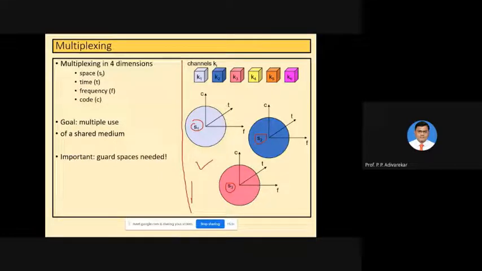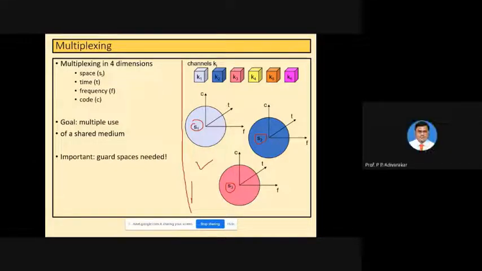You might have seen this particular concept in FM radio. FM radio uses space division multiplexing, where the same station frequency can be used in different cities. For example, 93.5 FM is an FM channel which transmits radio signal in Mumbai as well as Pune, Kolhapur, and many other regions.